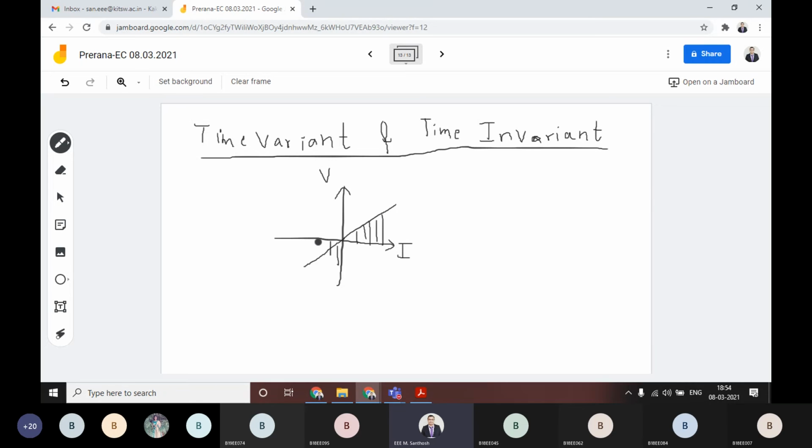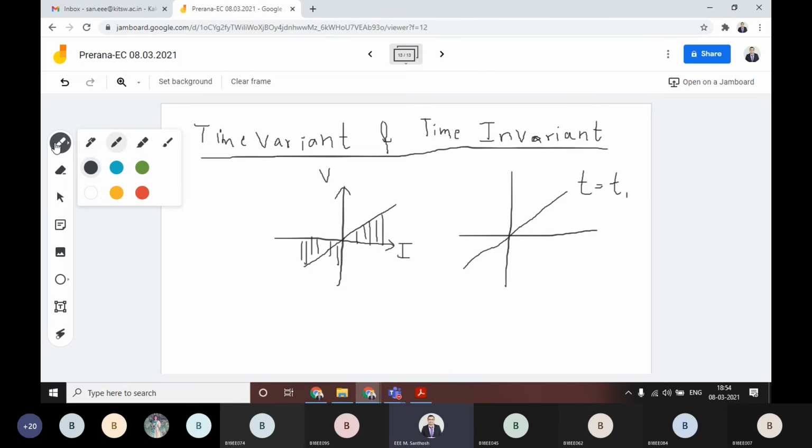The values of this voltage and current are varying. In other words, you can compare at time t1, this is passing through the origin, the straight line. This is for suppose at time t equal to t1.